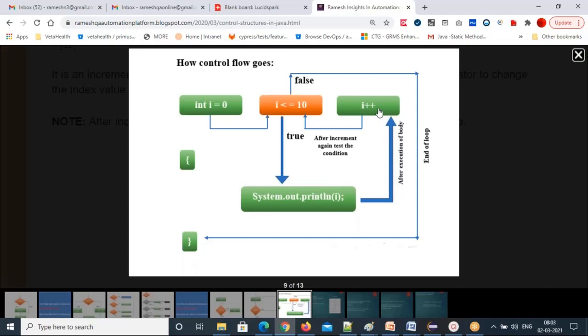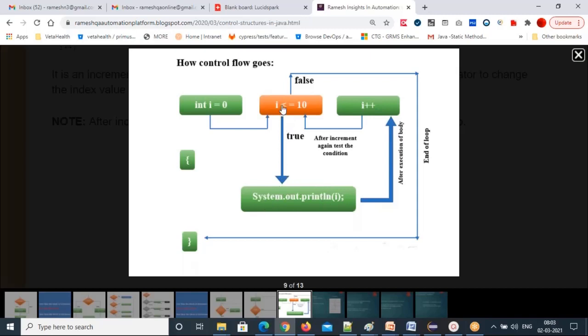To get the updated value, it will go to this third part. After checking the condition, it doesn't go to the increment part. I'm repeating this again because many people make this mistake here. Once the condition is checked, immediately the cursor will jump into the for loop body.